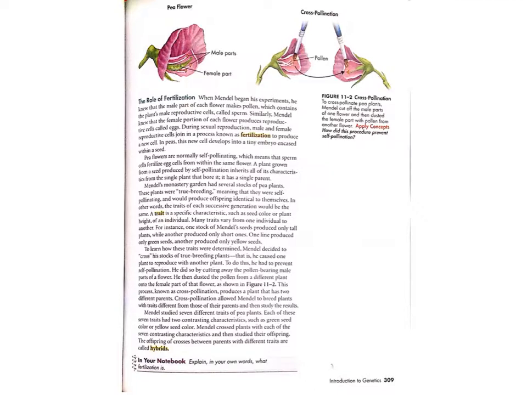Mendel studied 7 different traits of pea plants. Each of these 7 traits had 2 contrasting characteristics, such as green seed color or yellow seed color. Mendel crossed plants with each of the 7 contrasting characteristics, then studied their offspring. The offspring of crosses between parents with different traits are called hybrids.